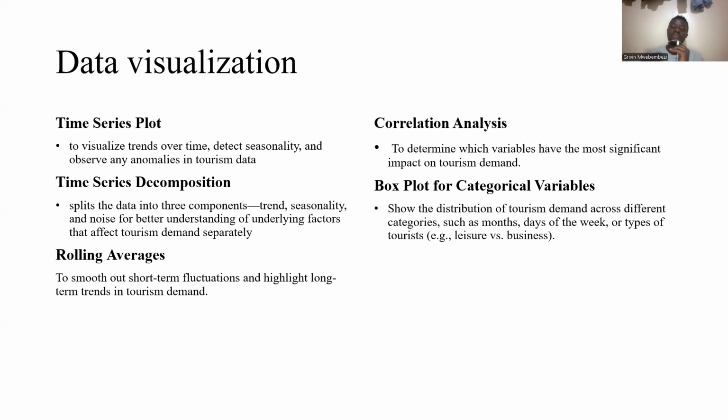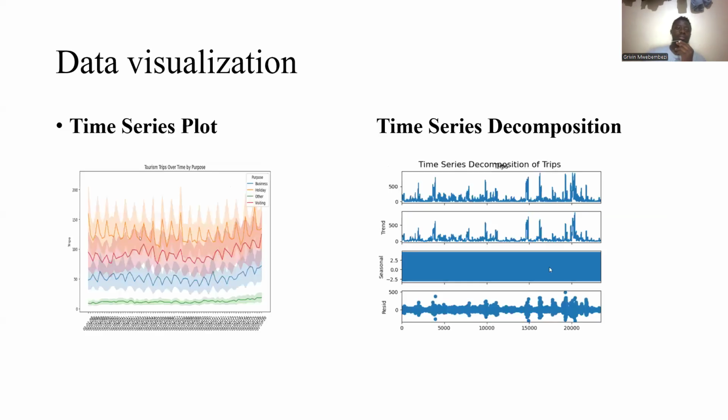Also, we did a box plot for categorical variables. This is to show the distributions of tourism demand across different categories, such as month, days of the week, types of tourists. Is it leisure? Have they come for business? Have they come for vacation? So all that is what we did for data visualization.